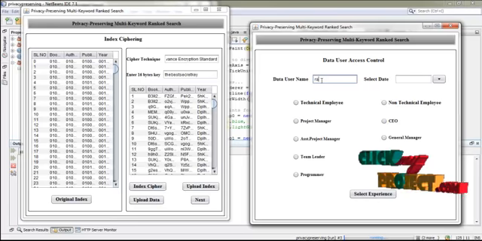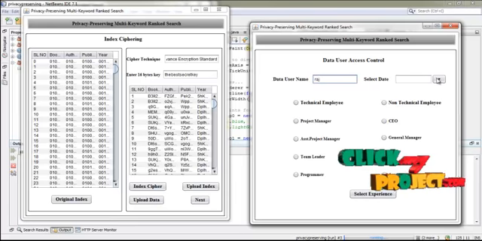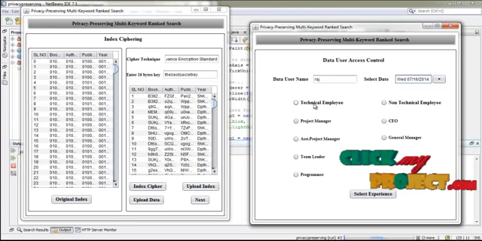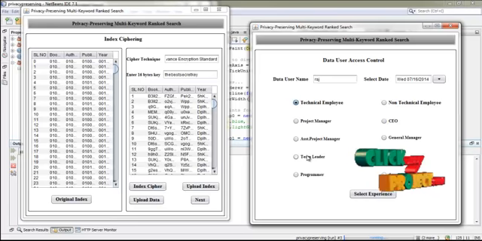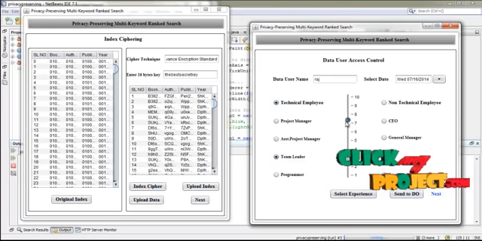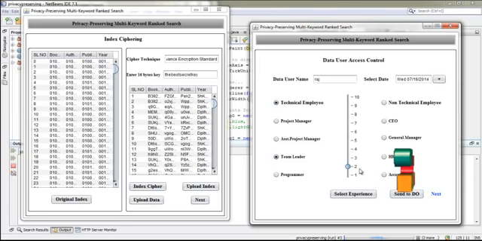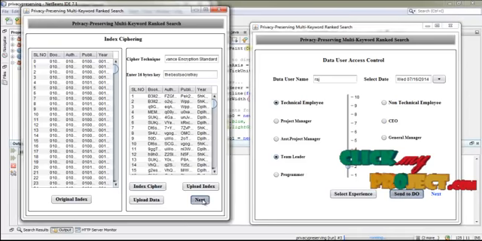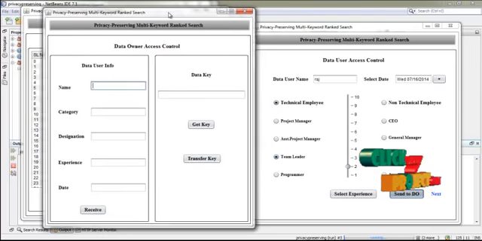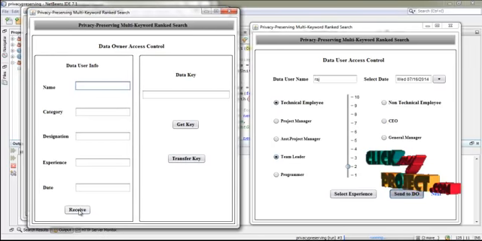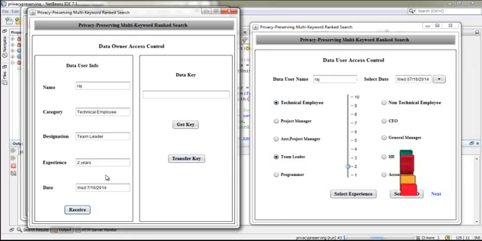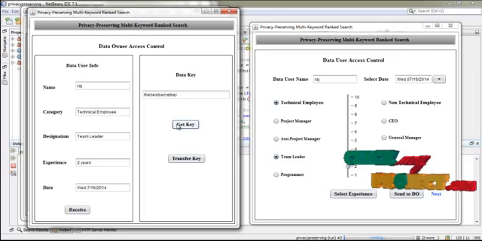First of all, the client has to enter the username, and then select the date, and select whether the user is a technical employee or non-technical employee, and select the designation, and press select experience. In that you have to select the experience of the candidate, and then this detail is sent to the data owner. Now press next. Now this is the data owner. Now press receive. The data owner receives the client details, and then press get key. Now this key is transferred to the client.